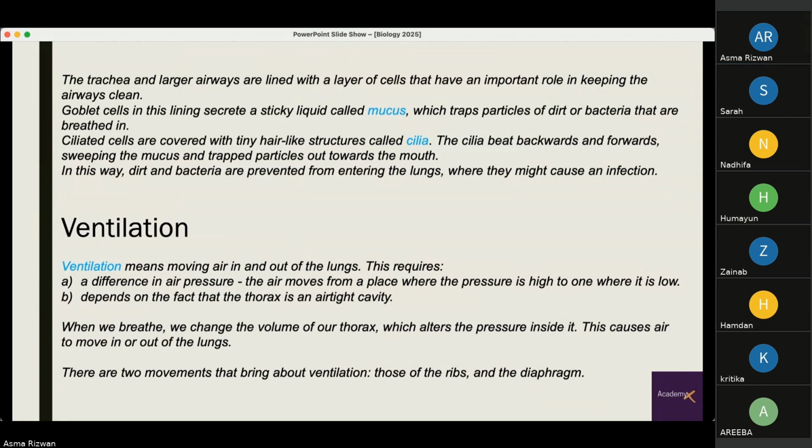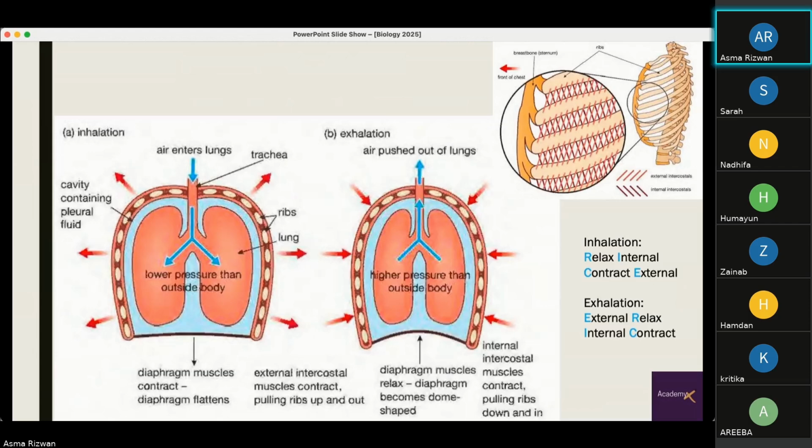There are two movements that bring about ventilation. Those are movements of the ribs and the diaphragm. Again, when we're breathing in, we're increasing the volume of our thorax, which brings in air. And when we breathe out, we squeeze out the air. We decrease the volume of our thorax, and then we breathe out. So this is how pressure change takes place, which allows us to breathe.